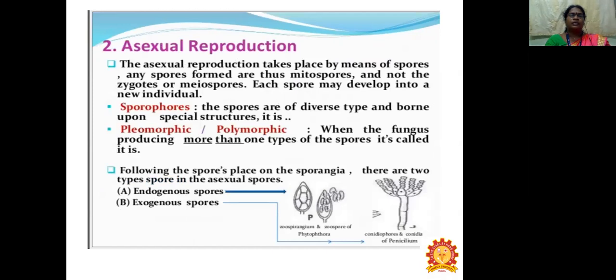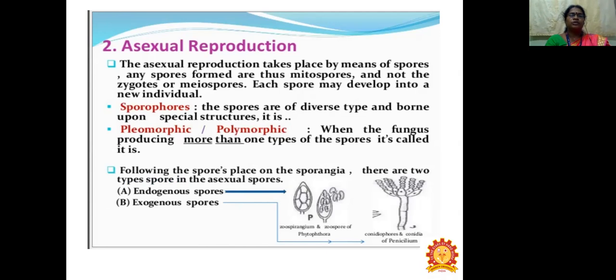Asexual reproduction. Asexual reproduction takes place by means of spores, and many of the spores formed are mitospores and not zygospores or meiospores. Each spore may develop into a new individual. Sporophores means the spores are of a diverse type and borne upon special structures. When the fungus produces more than one type of spore, it is called pleomorphic or polymorphic.